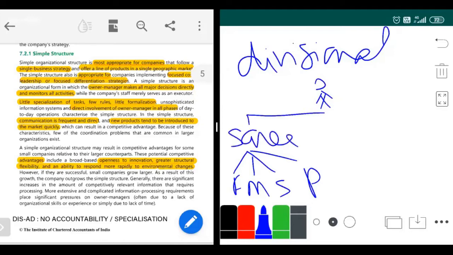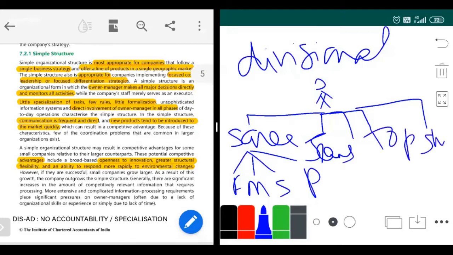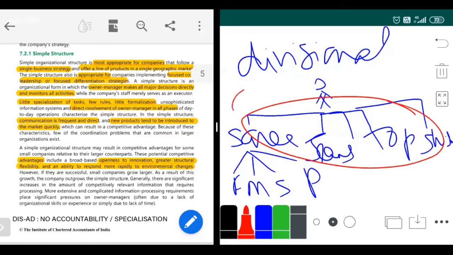Now I have diversified into a few more products. I have jeans under me, I have tops under me, I have shirts under me. So I have expanded more, I have diversified the business, and now I have more divisions. These are known as your divisions. You have started having divisions.